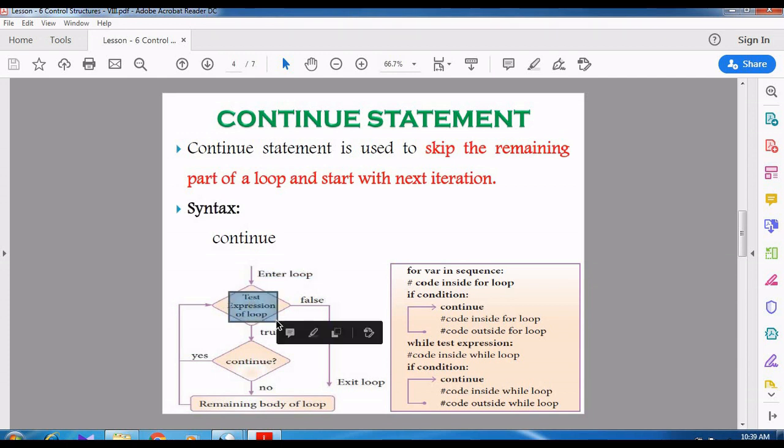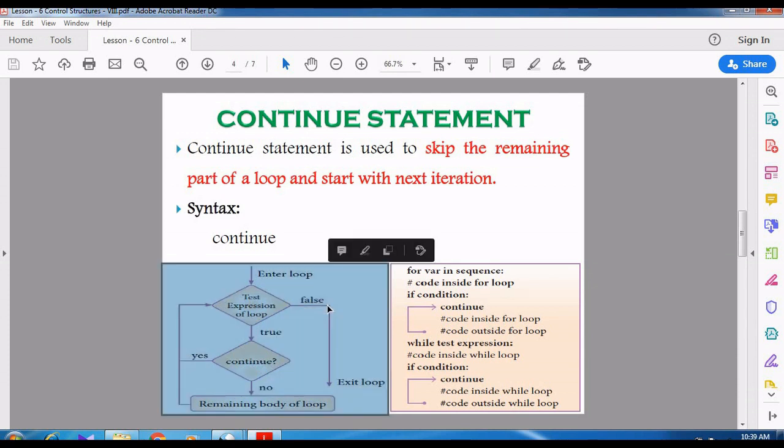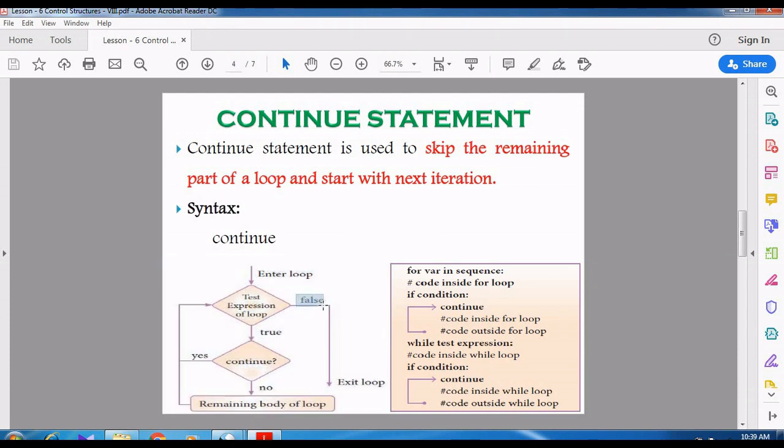The test expression will be checked. If the test expression is false, what happens? If the condition is false, we will exit the loop.